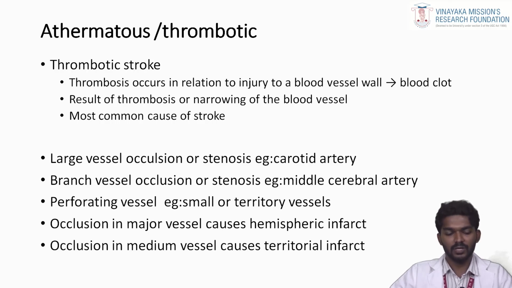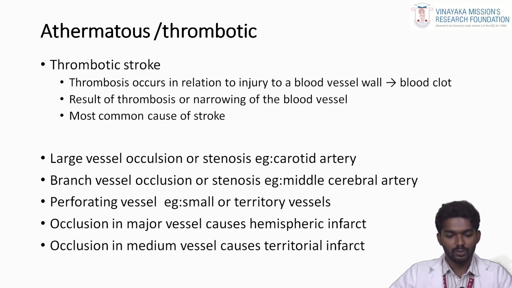First category, atheromatous, is also called thrombotic. What is meant by thrombotic stroke? Thrombotic stroke occurs in relation to injury to a blood vessel, which leads to a blood clot in the vessel, resulting in thrombosis or narrowing of the blood vessels. It is the most common cause of stroke. In various conditions, stroke occurs in different parts of the blood vessels. First, large vessel occlusion, for example the carotid artery. Branch vessels with stenosis, for example the middle cerebral artery. Perforating vessels, for example smaller tertiary vessels.